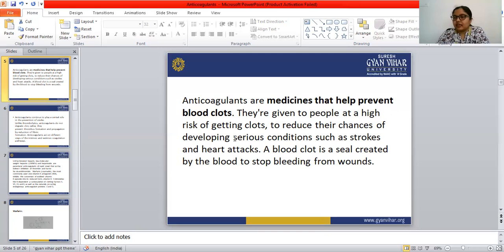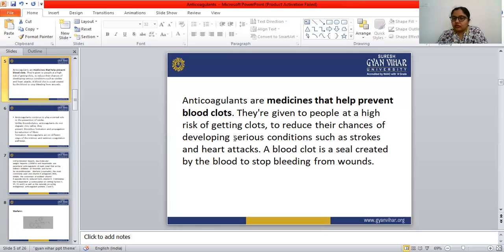Or we can say anticoagulants are drugs which increase the coagulation time, which means they decrease clot formation. So the anticoagulant drugs are those drugs that increase the coagulation time of the blood, or we can say they prevent the process of clotting.